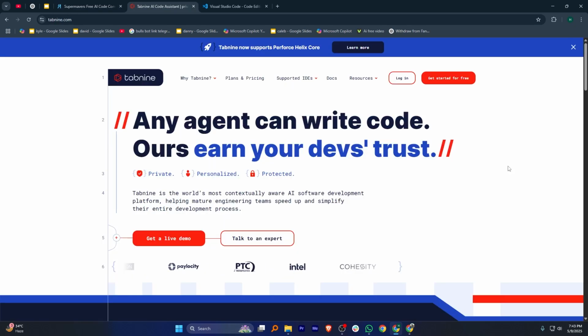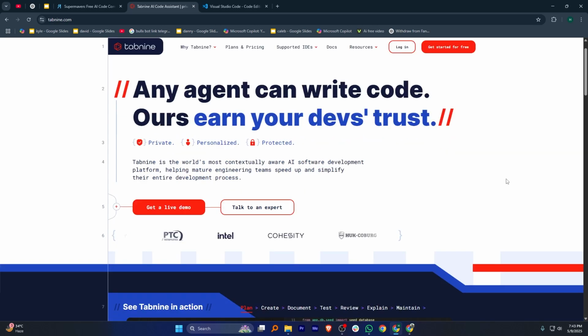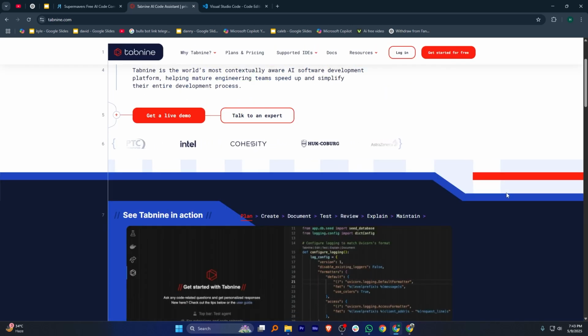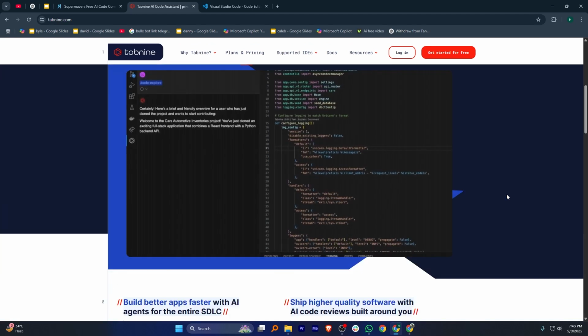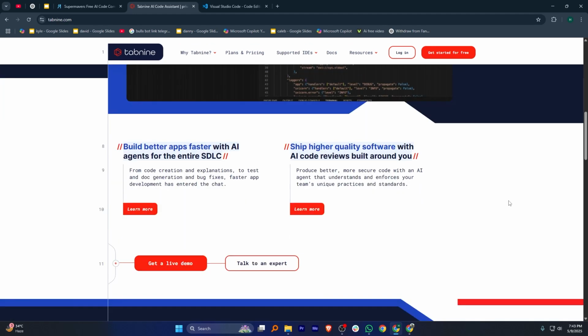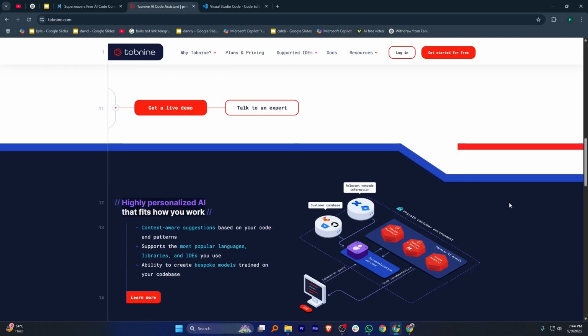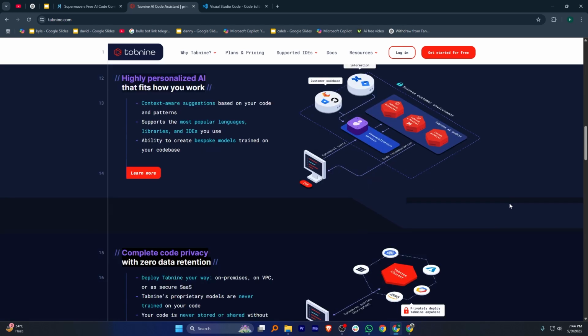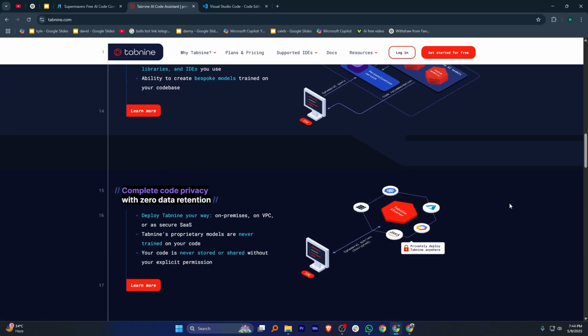On the other hand, Tabnine prioritizes privacy and team collaboration using AI trained on open source code. It is well suited for enterprises or developers needing secure, context-aware suggestions. The platform supports multiple languages and offers offline models for enhanced control. Some users feel its suggestions are less advanced compared to Copilot or Supermaven.